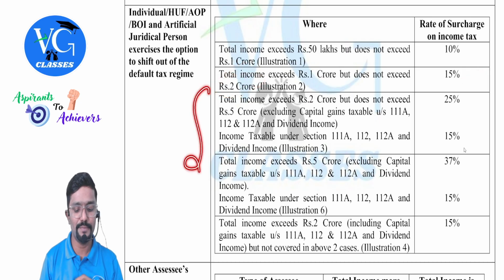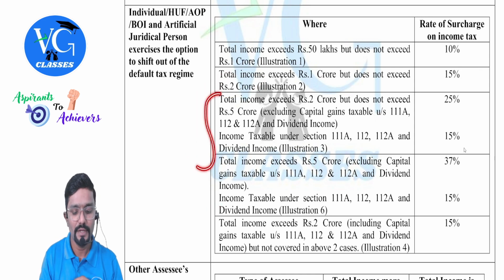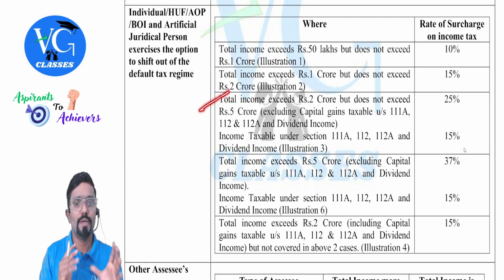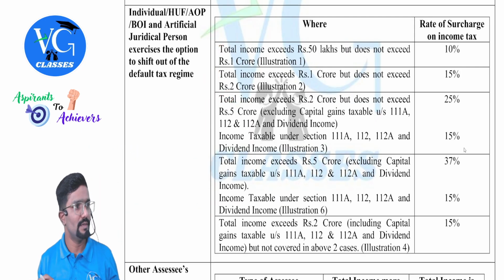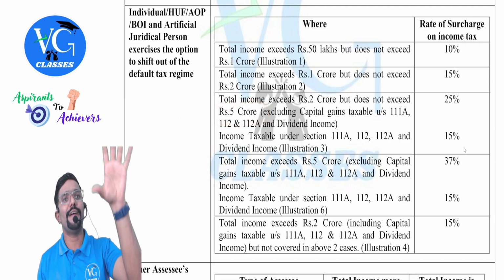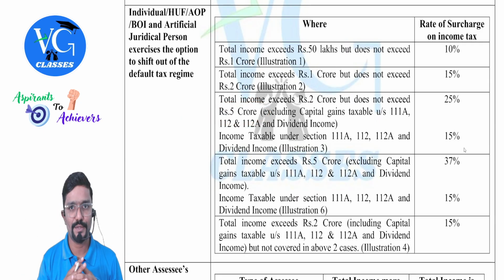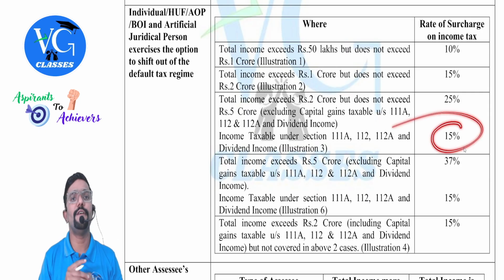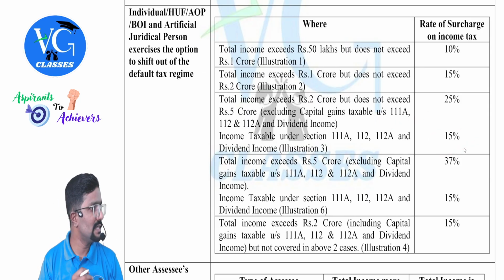Now there is a change. Please be careful. There is a small change here. Till here same, copy paste from default. Now, total income exceeds 2 crore but does not exceed 5 crore. This extra point is there. More than 2 crore but up to 5 crore, but excluding that special items. In that case, what is the surcharge rate? 25%. Whereas on special incomes, what is the surcharge rate? 15%. Is that clear? Yes.